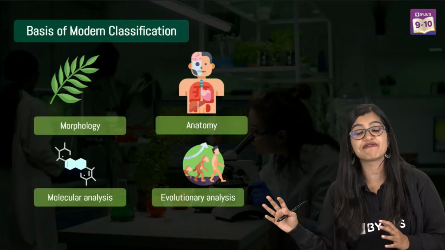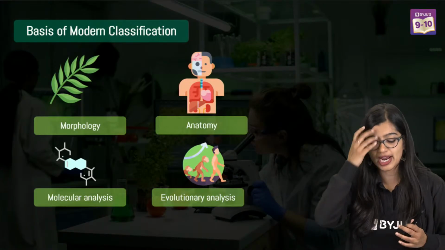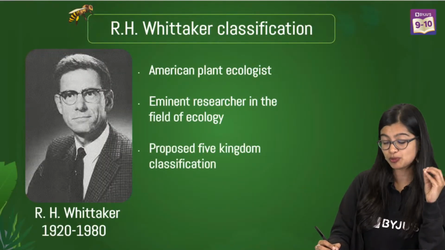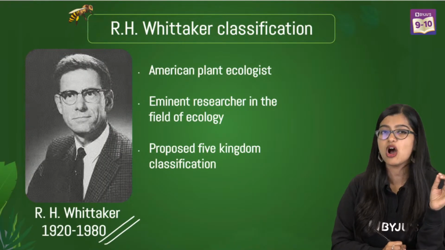All right. So now, of course, we will move on to the 5 kingdom classification. Now, the 5 kingdom classification was put forth by Robert Whittaker or R.H.